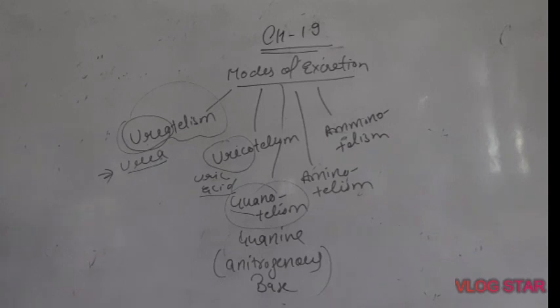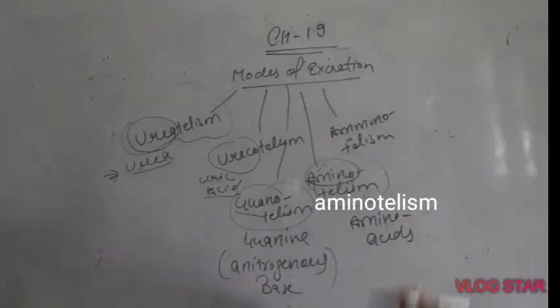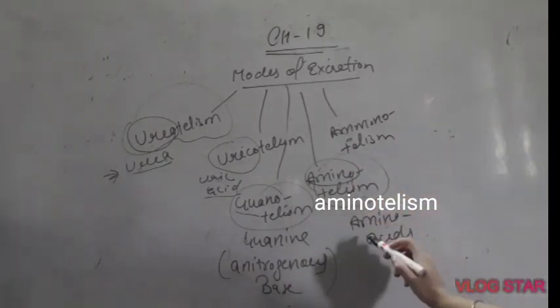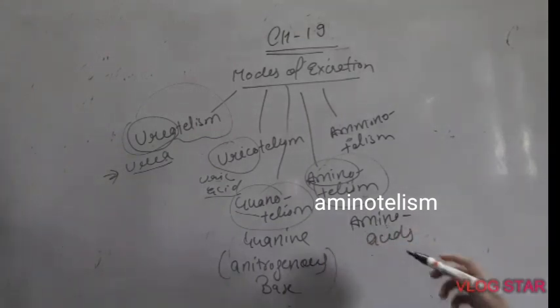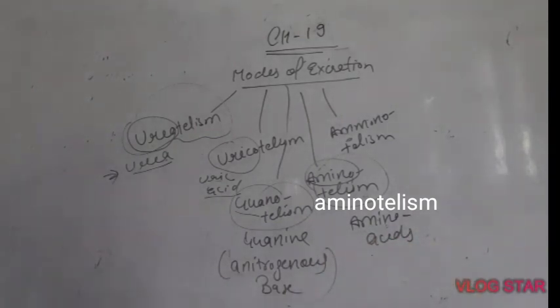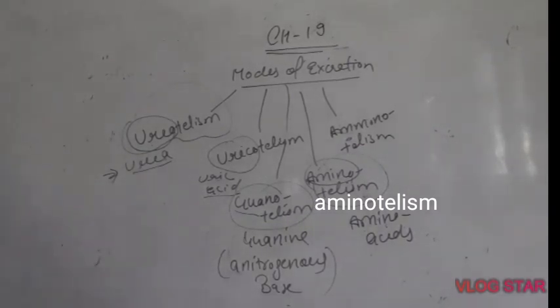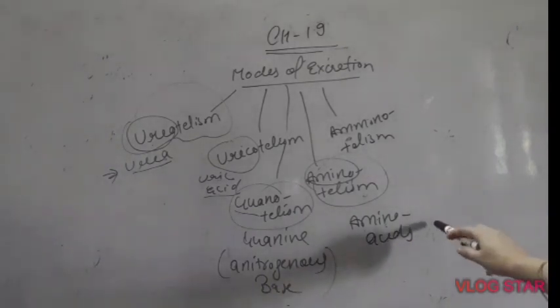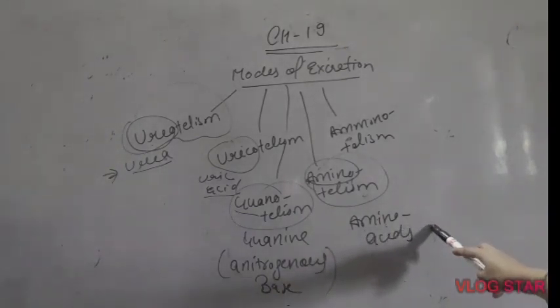Next is aminotelism. In this aminotelism, amino acids are excreted as a waste. Write some examples of the organisms who excrete amino acids from the body. Examples are molluscs, the organisms who belong to phylum Mollusca.